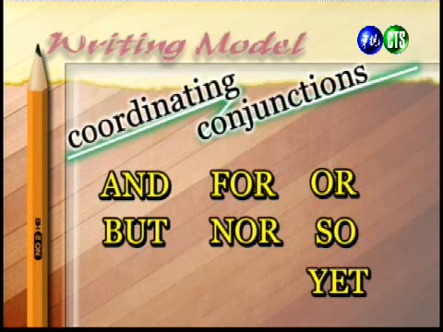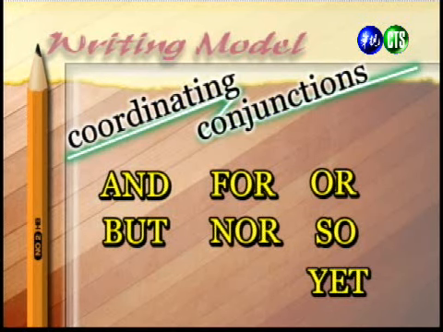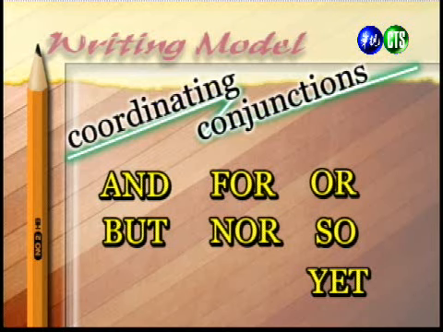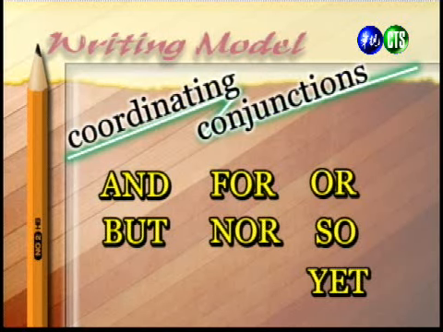So each of these conjunctions has a slightly different meaning. The conjunctions help us to show the relationships between the 2 sentences that are being connected.